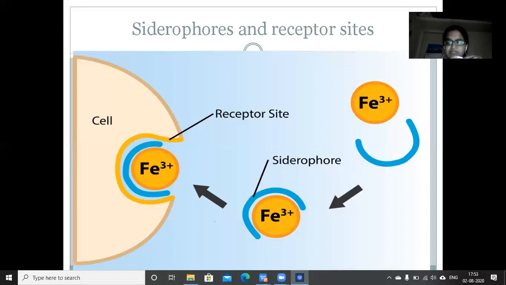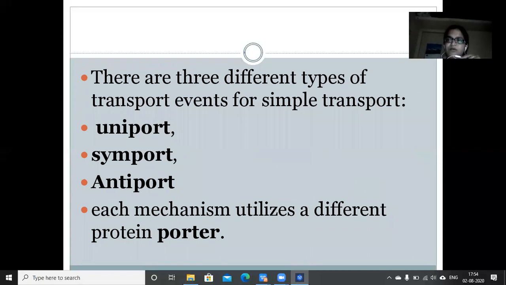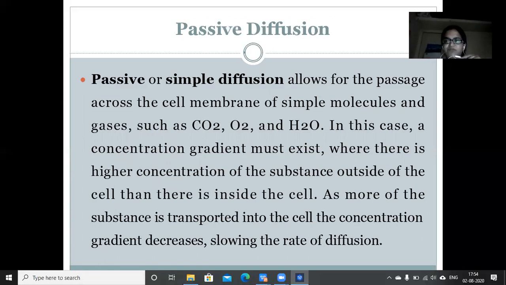So in this presentation, we have seen different types of uptake mechanisms, starting from passive diffusion, where we have seen that the nutrients are transported across the cell depending on the concentration gradient. This is the passive diffusion where simple molecules are transported.